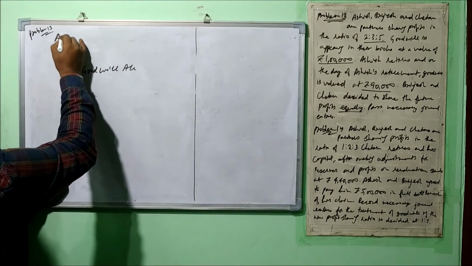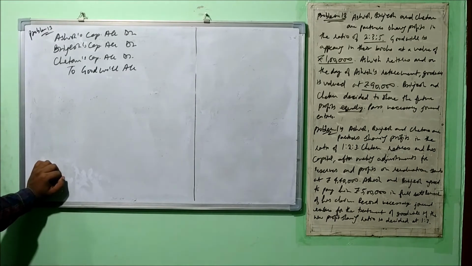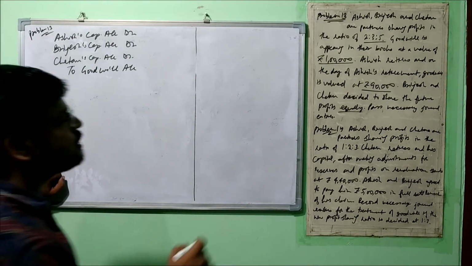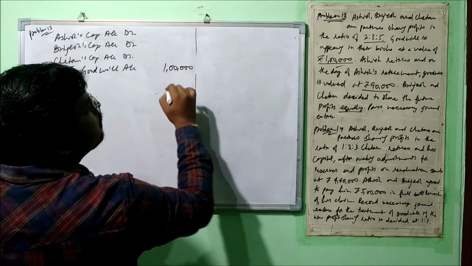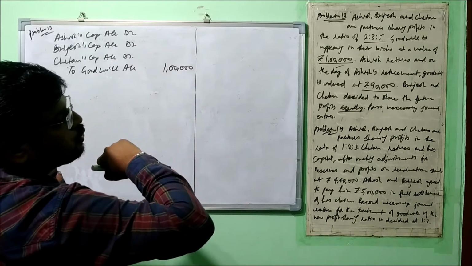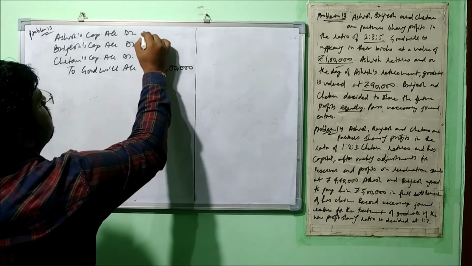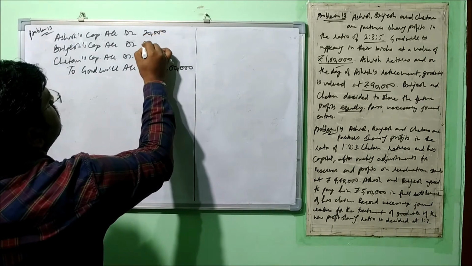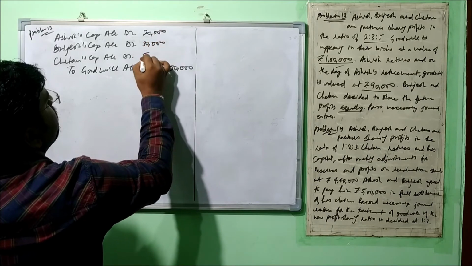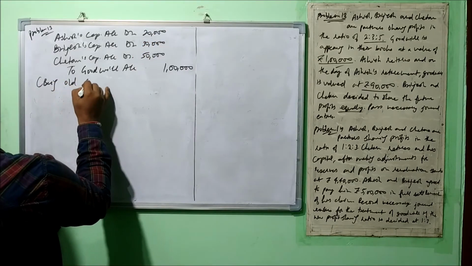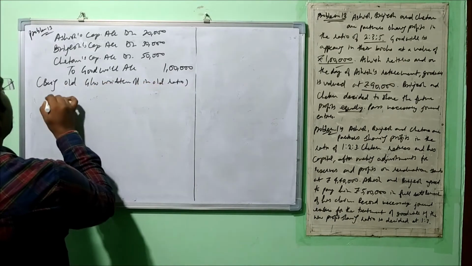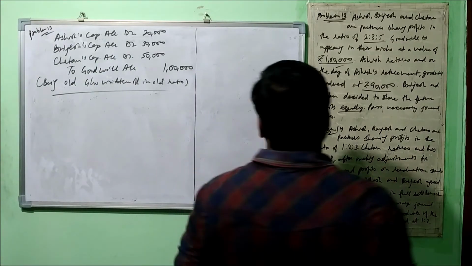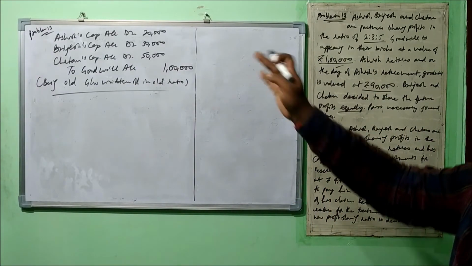So the entry will be Ashish capital account debit, Brajesh capital account debit, Chetan's capital account debit, to goodwill account. And what is the amount here? 1 lakh. And this 1 lakh will be divided in the old profit sharing ratio 2:3:5. Means 20,000, 30,000 and 50,000 being old goodwill written off in old ratio. Fine, this is done. Whenever new goodwill exists, we'll have to do the same treatment.